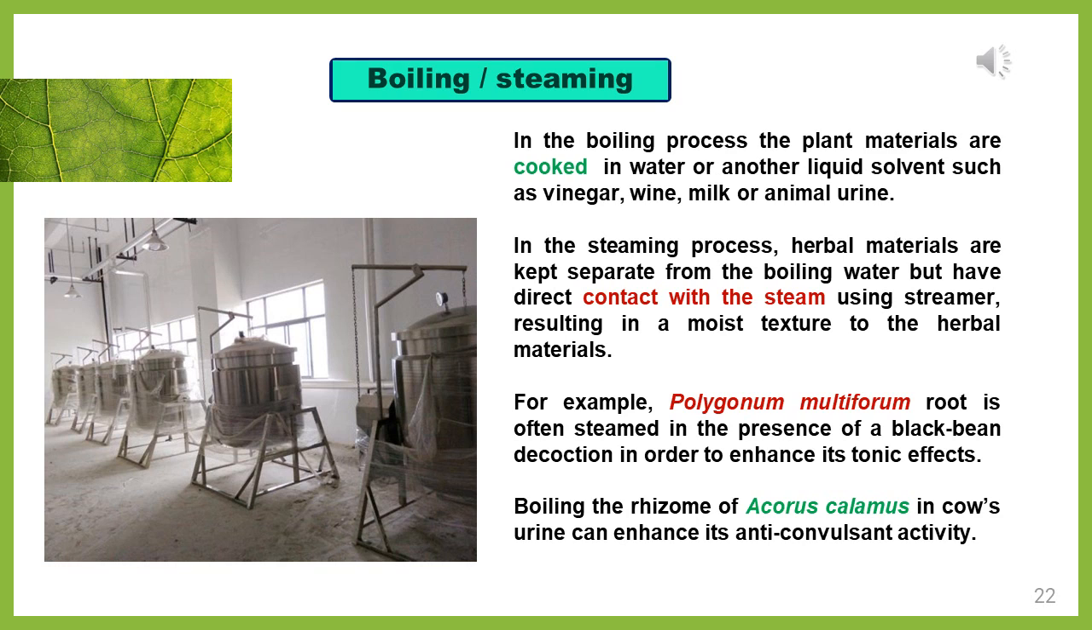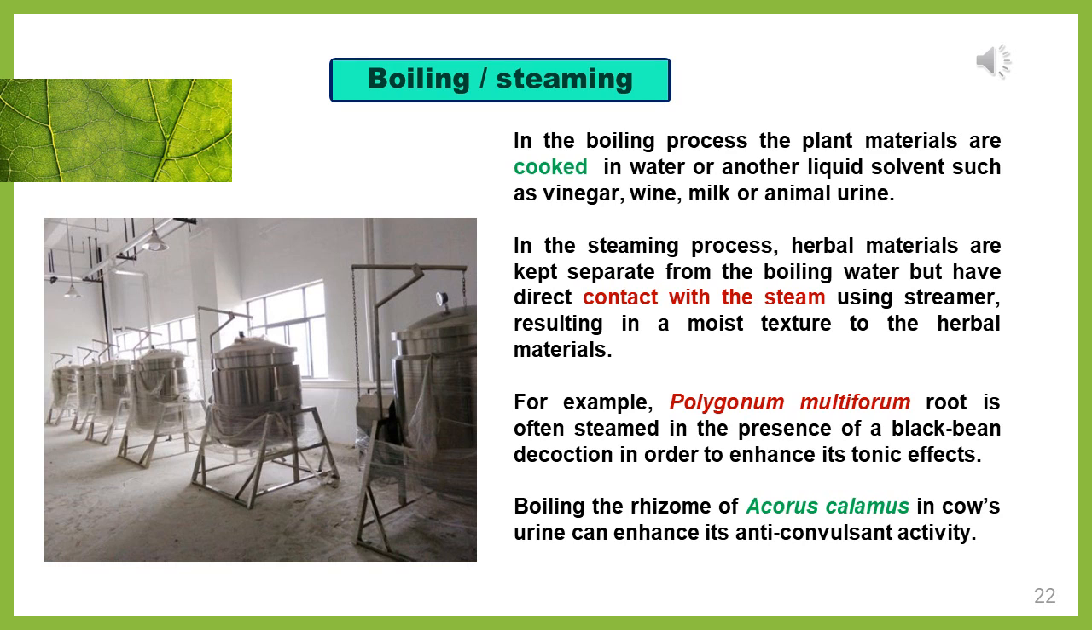So in the boiling process, the whole material will be boiled along with water or any other fluids: vinegar, wine, water, milk, whatever it may be. In the steaming process, the product will be kept near the steam only, not within the water, but it will have direct contact with the steam using the steamers. I have given some examples, like boiling the rhizome of Acorus calamus in cow's urine can enhance the anti-convulsant activity.